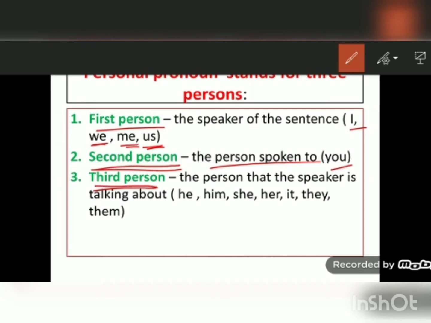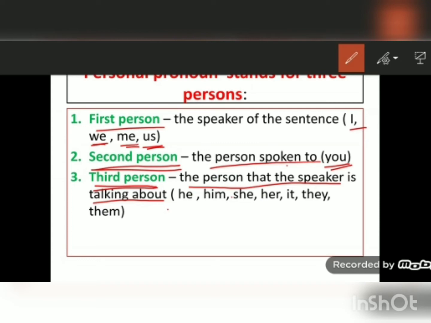Now come to third person. The third person is the person that the speaker is talking about. The first person is the speaker of the sentence. If he is speaking to another person, he or she will be the second person, that is you. And if the first person is talking about another person, then that person will be the third person.